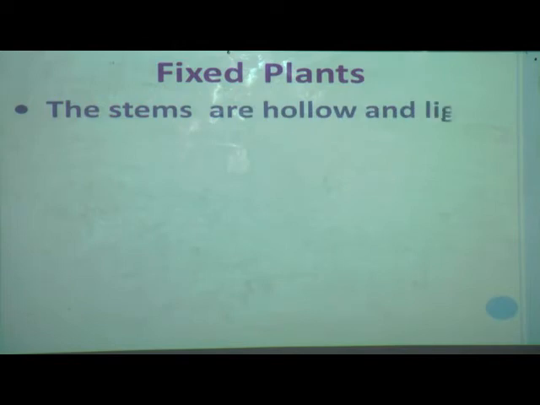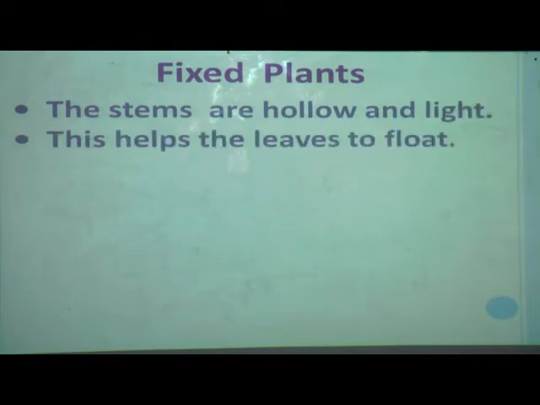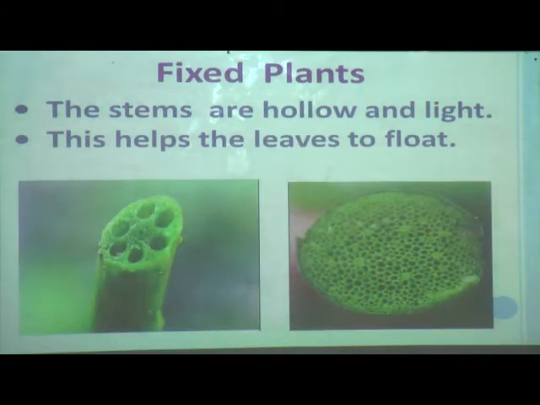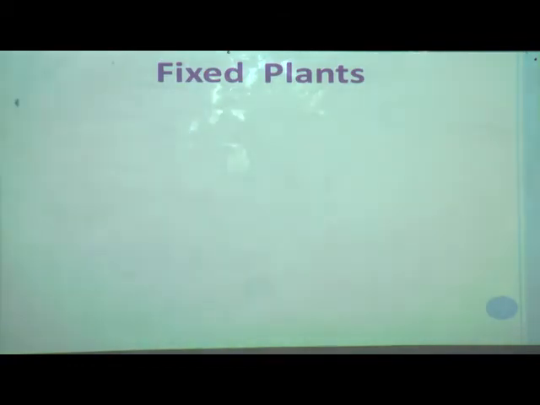The stems are hollow and light. This helps the leaves to float. You can see here the hollow stems of fixed aquatic plants, two different stems in two pictures. They are hollow and light. So why is it like this? This light, hollow stem helps the leaves to float on the water surface.